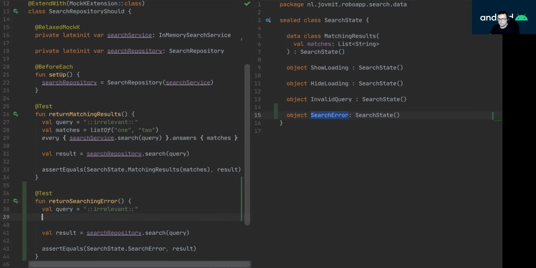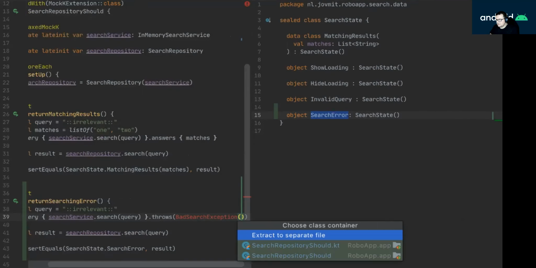Okay, and now I have to do additional setup here so that every search service dot search query throws, say, a bad search exception.